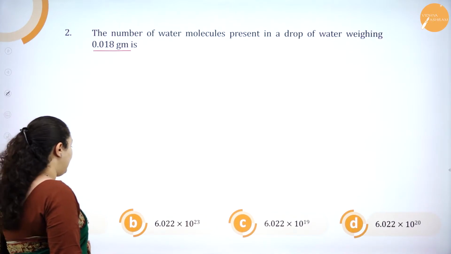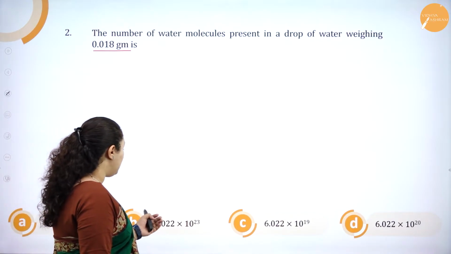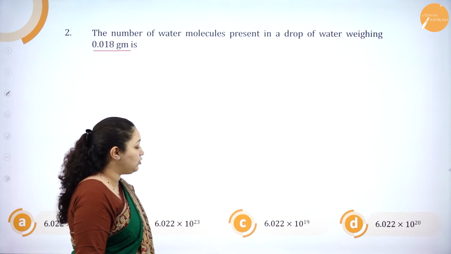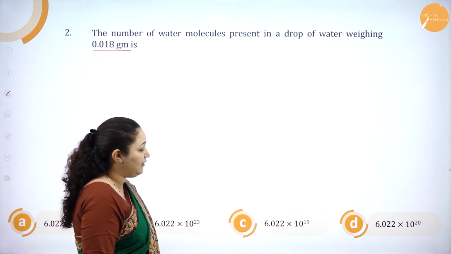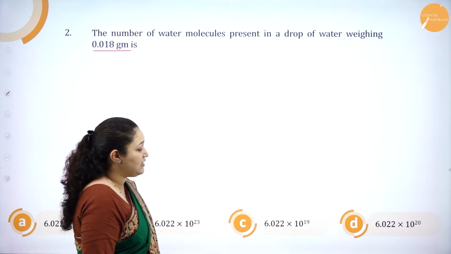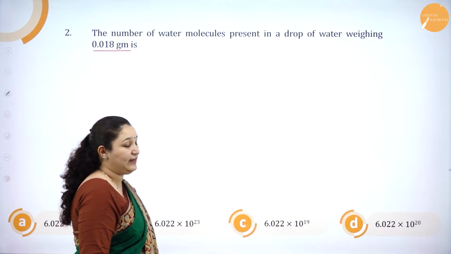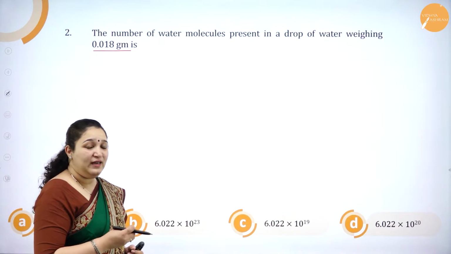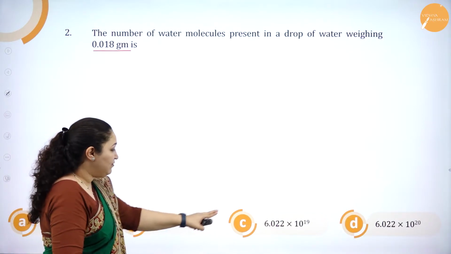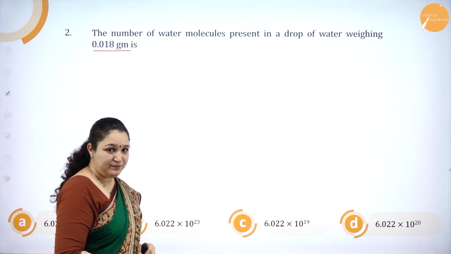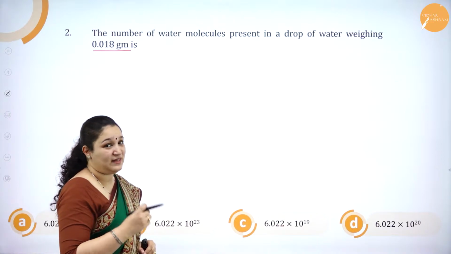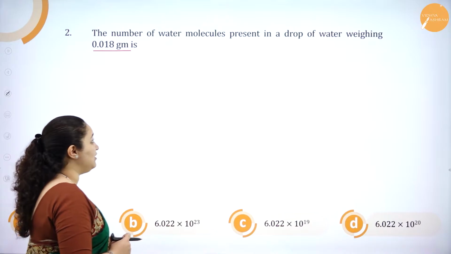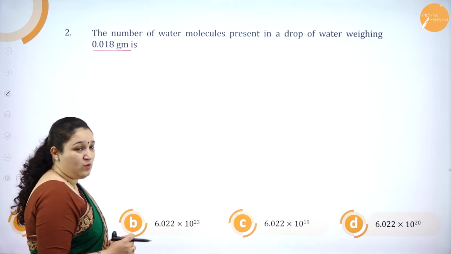Option A, 6.022 into 10 power 26, option B, 6.022 into 10 power 23, option C, 6.022 into 10 power 19, and option D, 6.022 into 10 power 20. If I see the options, I get to know only the powers are different, the number is same, that is Avogadro number, isn't it? So we'll see how to solve this. It's a very simple question.